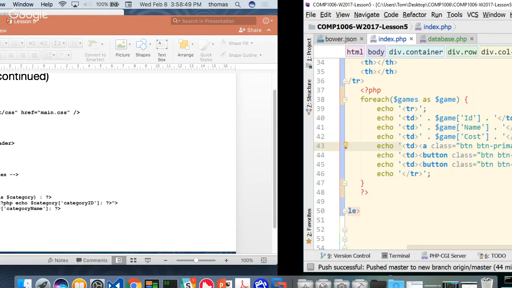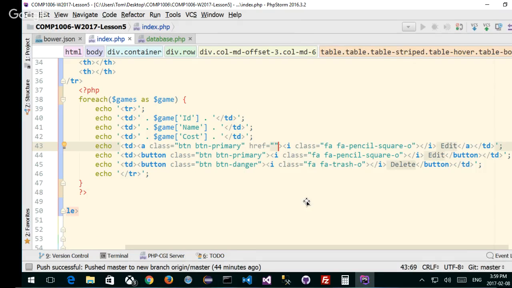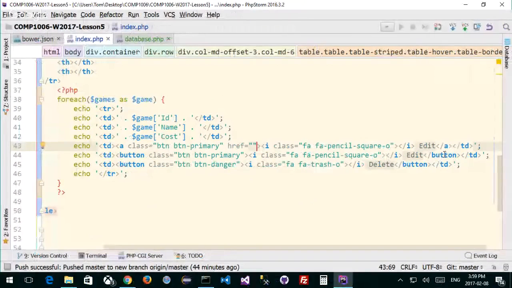Notice how they did it in the PowerPoint. Here's my href, right? I have my PHP on the outside, with my category ID. I want to do all this kind of stuff, but it's going to be some tricky syntax, and it's going to look really ugly. We're going to have to split this up in all kinds of ways. Can anyone recommend a nice way of doing it? Because you're going to have to do this for your own code right now.